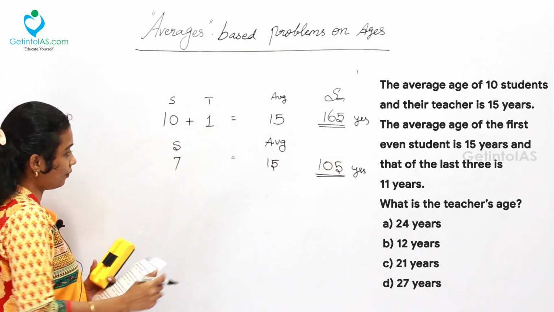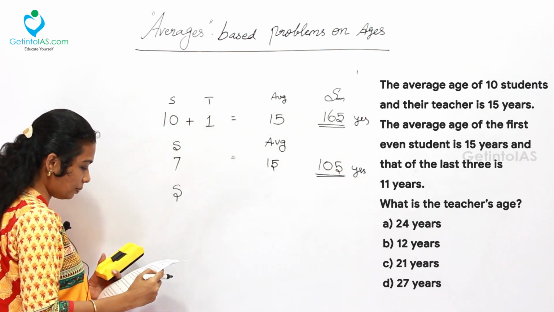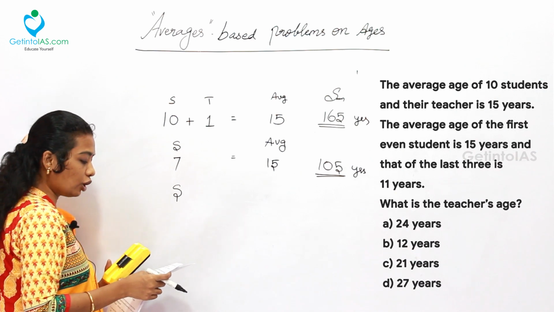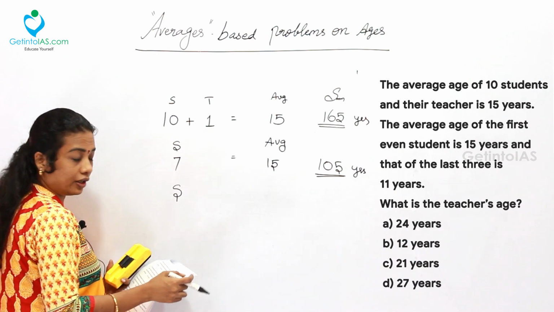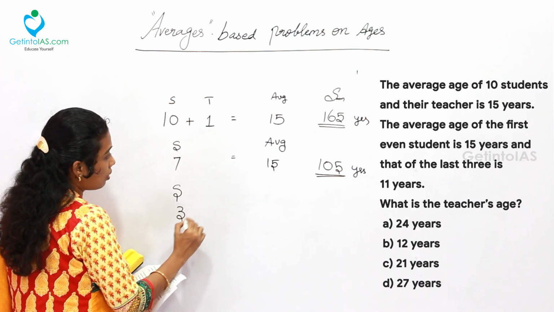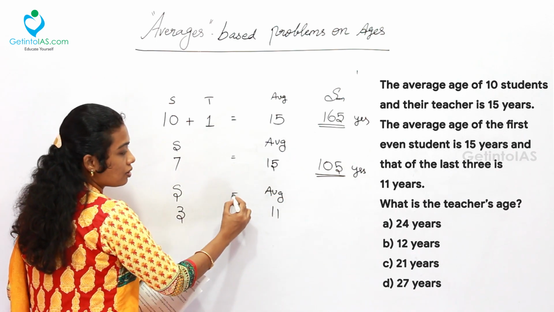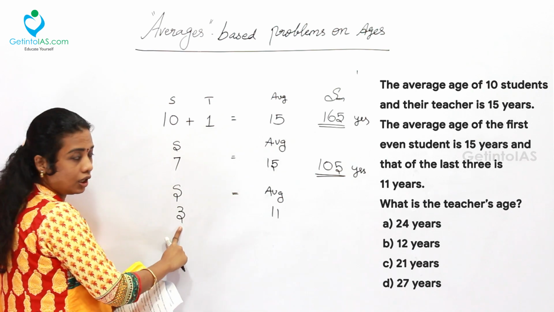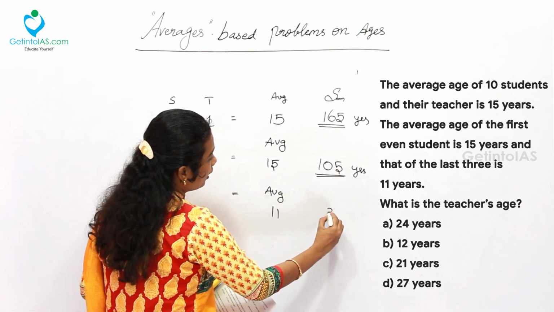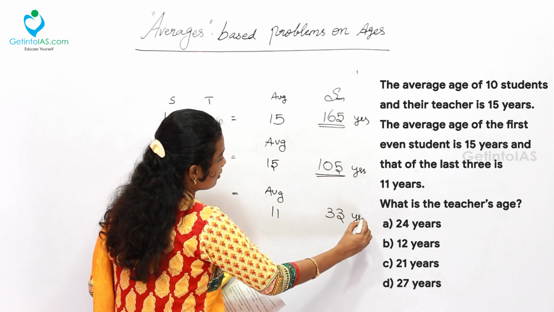Then the next one, how many students are in the last statement that is given? That of the last 3 is 11 years. 3 students and their average is equal to 11 years. So what is the sum? 3 into 11, which is going to be 33 years.